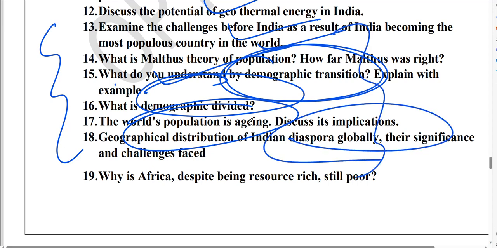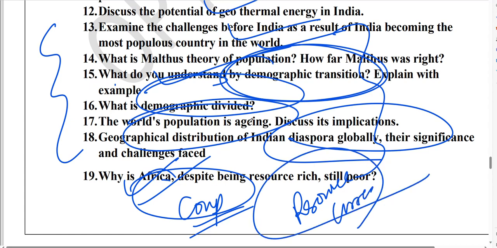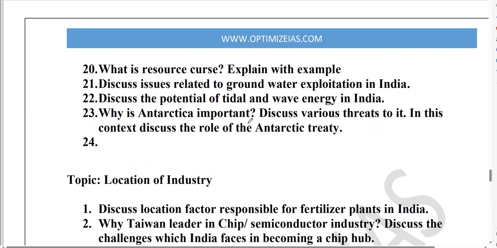Then Indian diaspora is also very important. Then guys, this year a lot of coups have happened in Africa. So they can ask you why Africa is poor, although Africa is so resource rich. Very, very important. So there is a phenomenon called resource curse, which I have discussed. Please go through that. Very, very important.